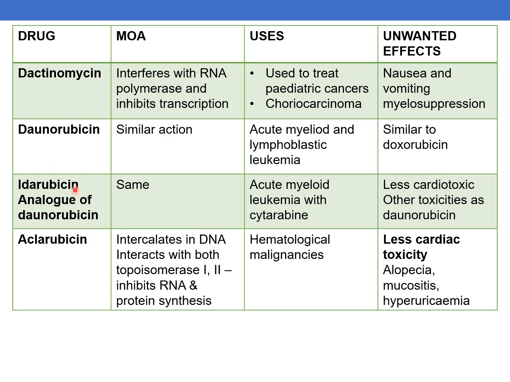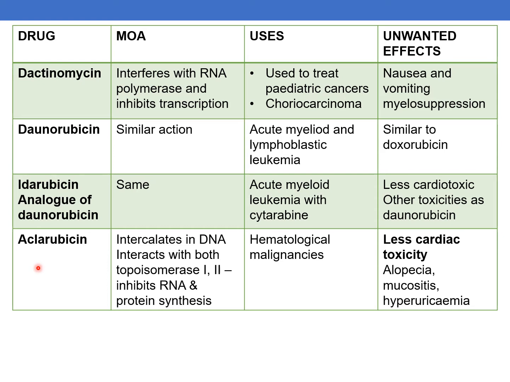The other drug is idarubicin. It is an analog of daunorubicin. The mechanism of action is the same. Uses are acute myeloid leukemia, used in combination with cytarabine. Unwanted effects: it is less cardiotoxic, with other toxicities as those of daunorubicin.